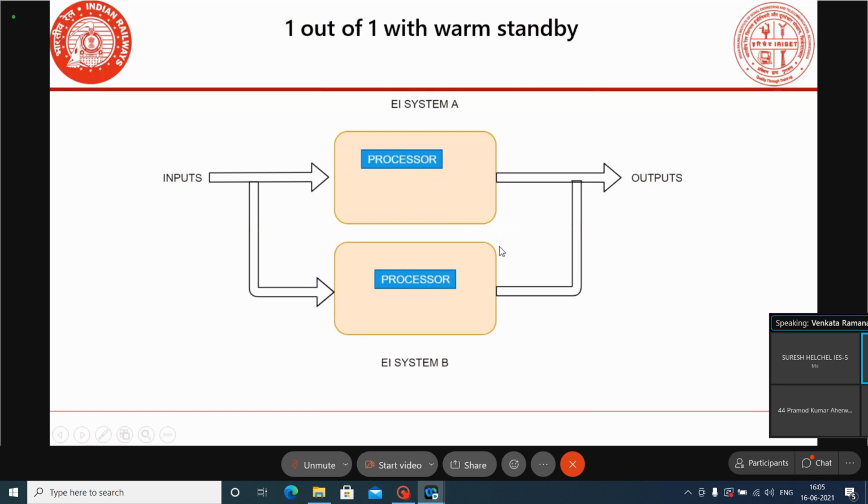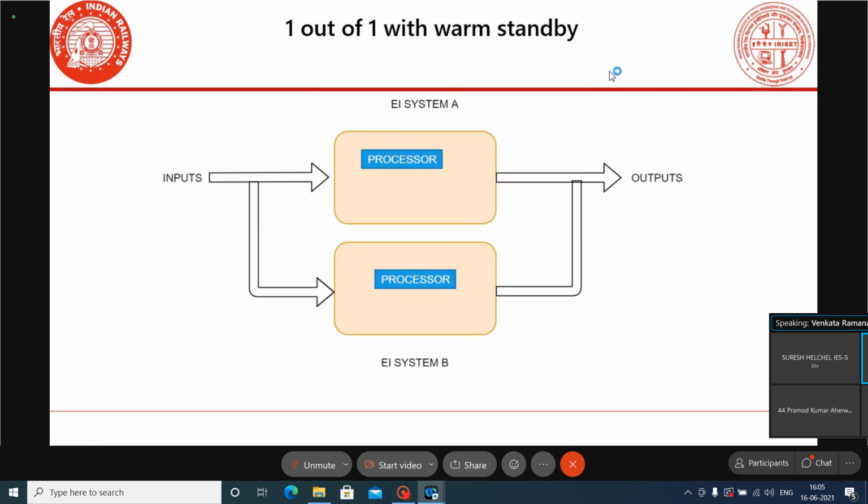We are going for the standby systems. Now we can see that here we're having two systems, that is system A and system B, and in each system we are using a single processor. Here this is the warm standby arrangement. You can say that this is a warm standby arrangement.